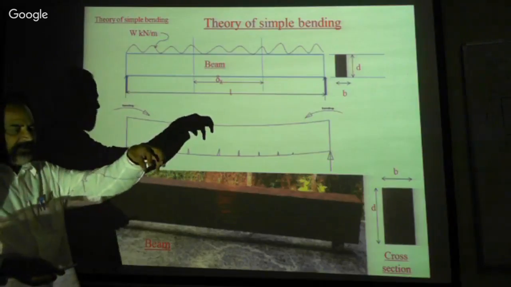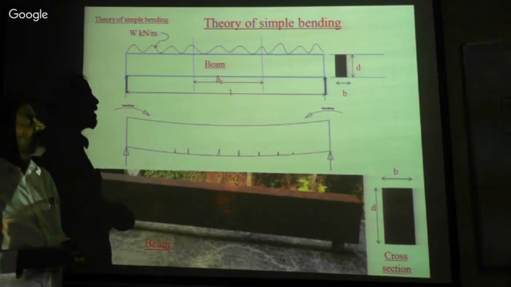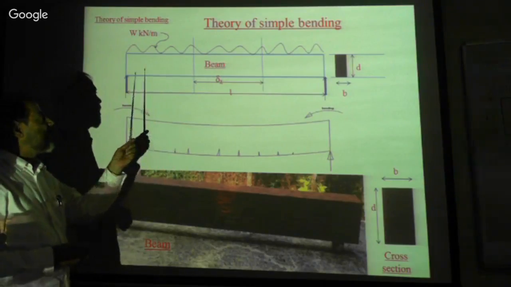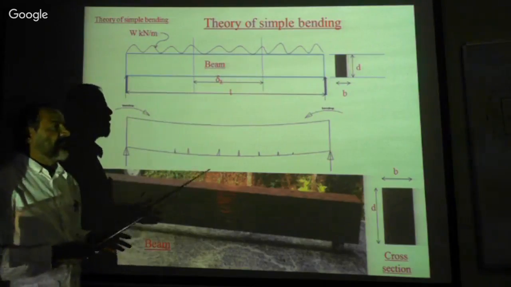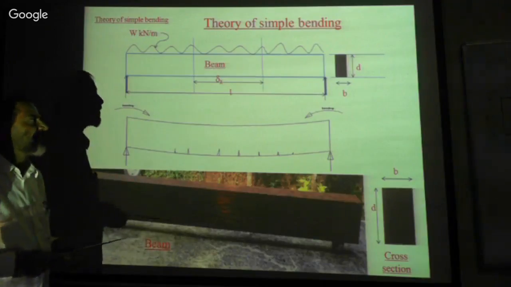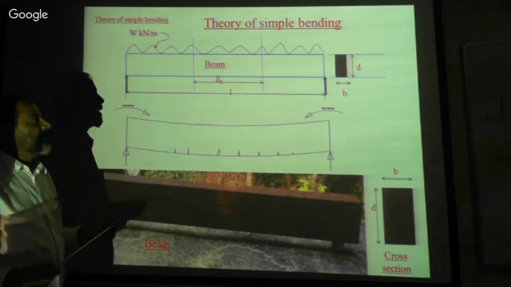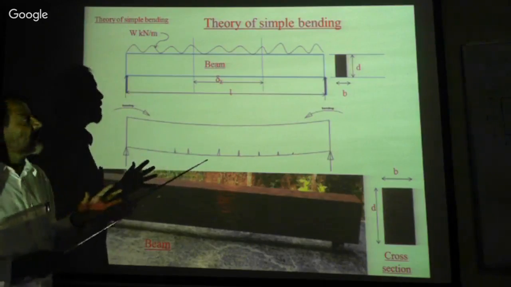When you drop the load, it should fall. But being engineers, we are not allowing the load to come down. Therefore we need to provide a structure, a beam structure, maybe a column structure, depending upon the circumstances. Now let us understand clearly the behavior of the beam, how the beam behaves.